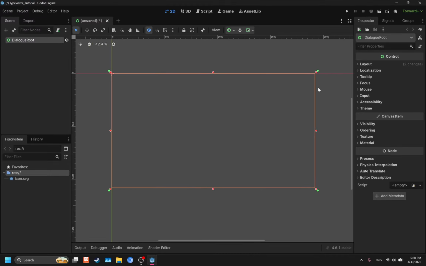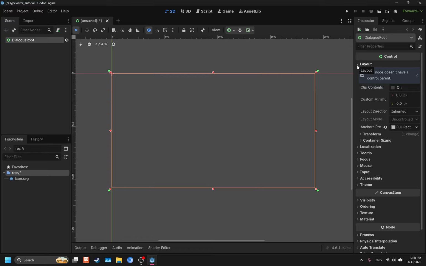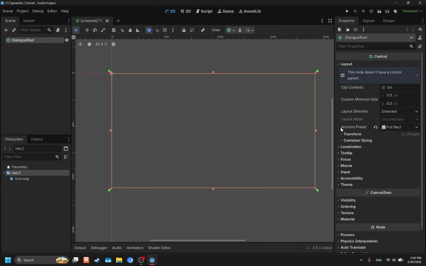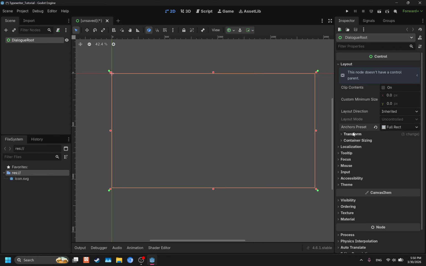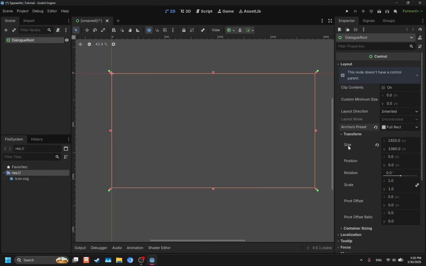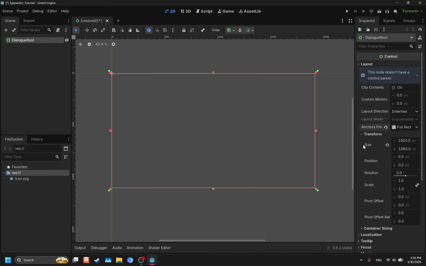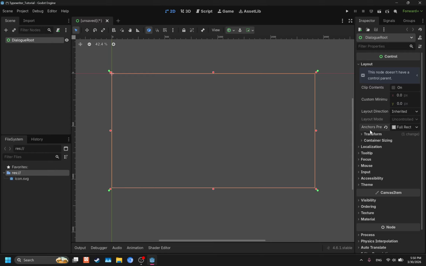Before we do anything else, we're going to go to the inspector with dialog root selected and go to the dropdown that says layout. And we're going to check the option here that says anchors preset. It is a full rectangle, and that's what we want. And then we're going to go to the dropdown that says transform and make sure it's the same as the resolution we set in the project settings, which it is. It's 1920 by 1080. That is what we need to know and see.